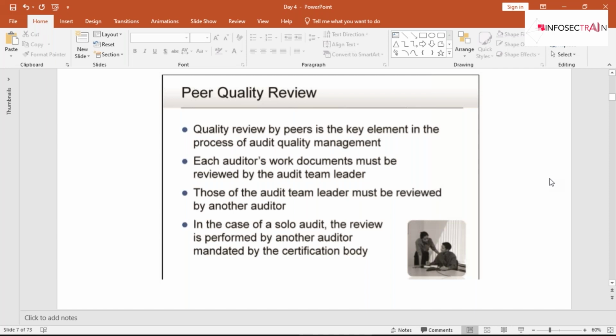Each auditor's work documents must be reviewed by the audit team leader. Those of the audit team leader must be reviewed by another auditor. So in the case of a solo audit, the review is performed by another auditor mandated by the certification body. If you have a team of 6 auditors, whatever you have done in auditing, I, as an independent auditor, will be reviewing your work, and depending upon that, I will be giving my suggestions or comments. That is peer quality review.